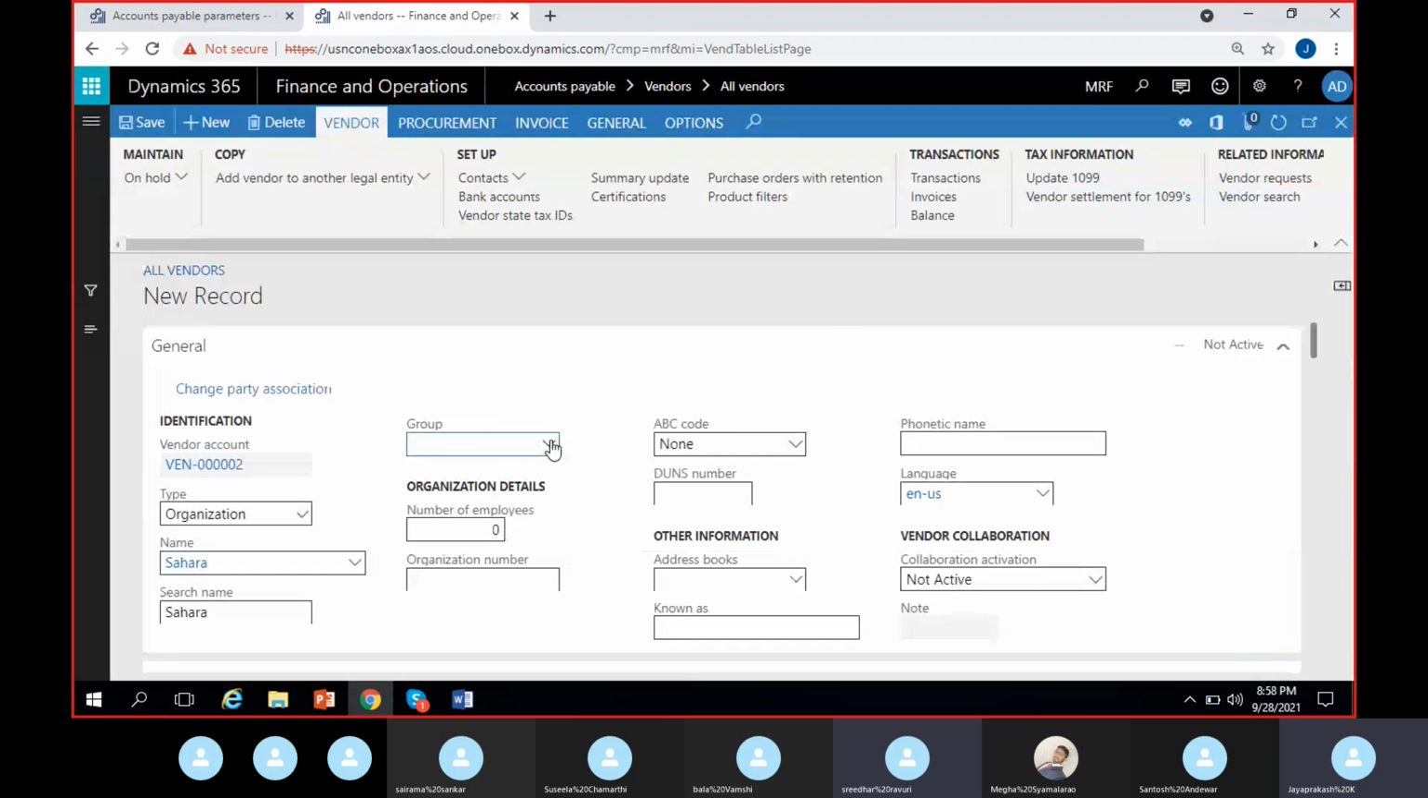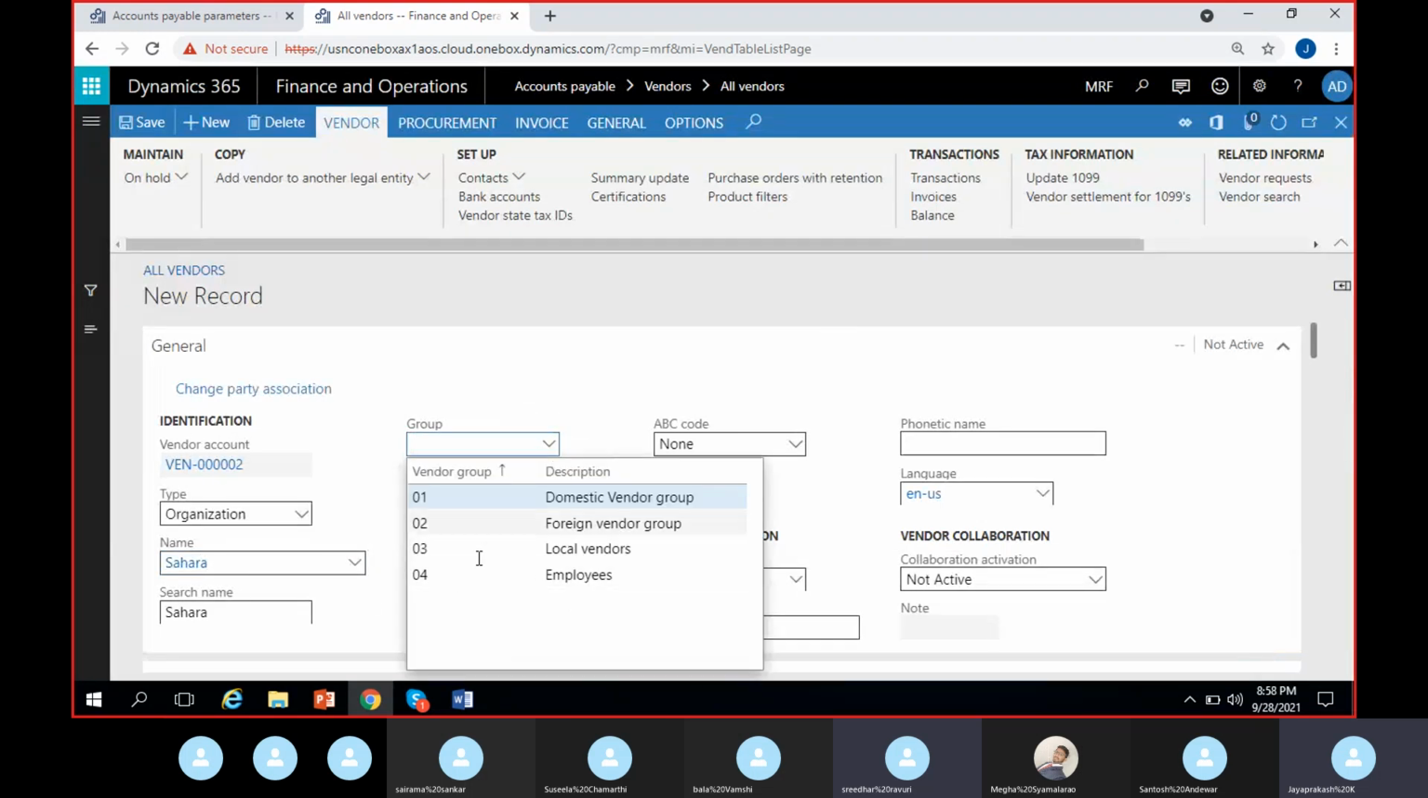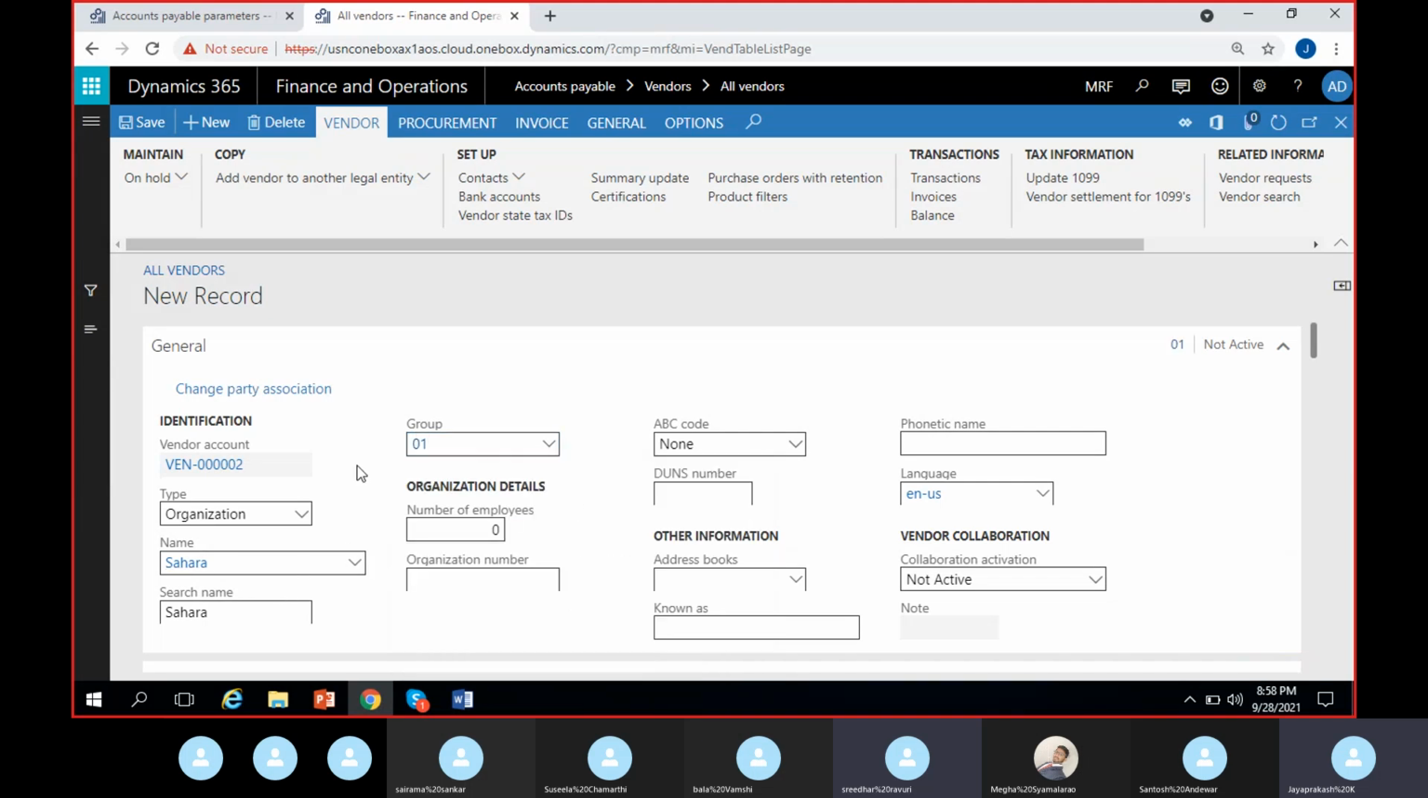Then the important thing is to select the group, which particular segment or group this vendor falls into. I can select this as domestic vendor group and I can save it. So these are the few details that are enough to create a vendor. So vendor number 002 Sahara is created.